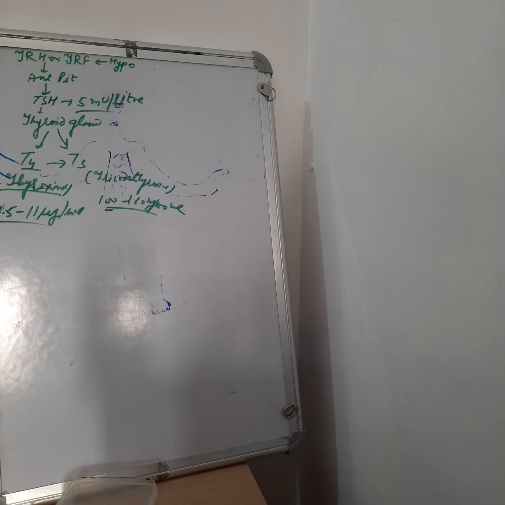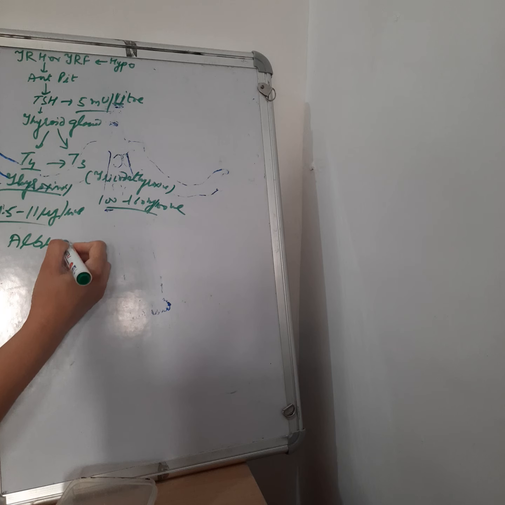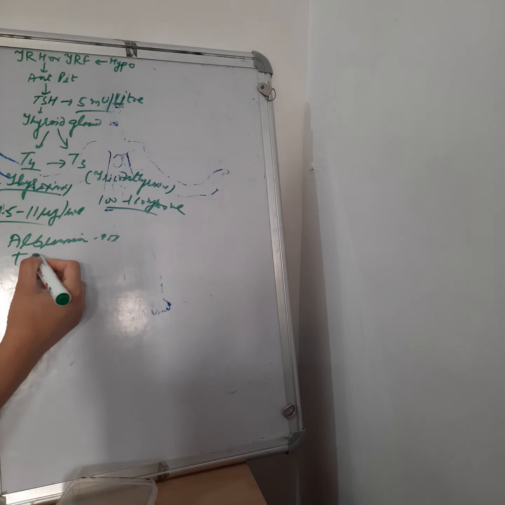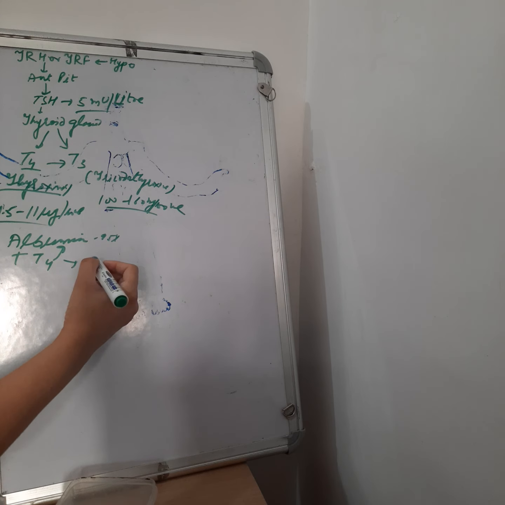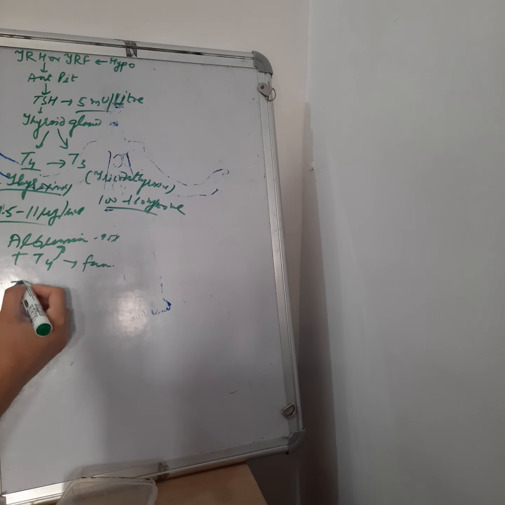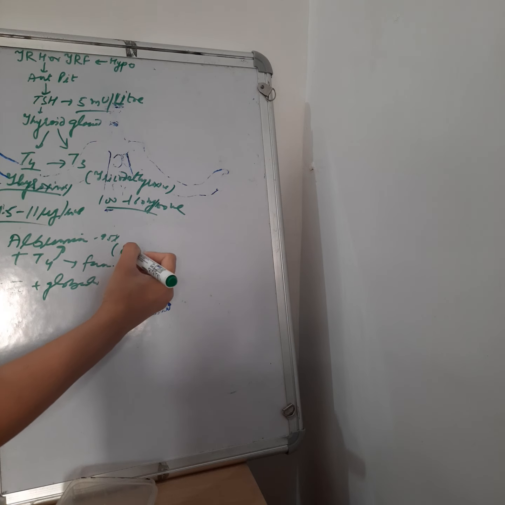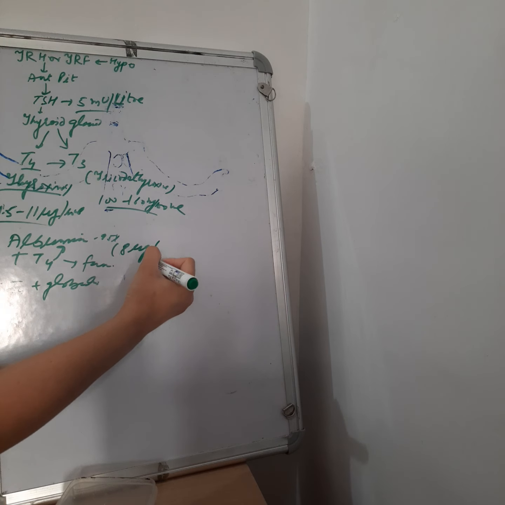And how do these hormones work in the human body? Most of the thyroxine combines with albumin. As we know, albumin and globulin are the two main proteins. Albumin is about 95% in the human body. So T4 combines with the albumin and performs its functions, and a little bit of T4 combines with the globulin. So you can say that total protein bound thyroxine is normally 8 micrograms per 100 ml.